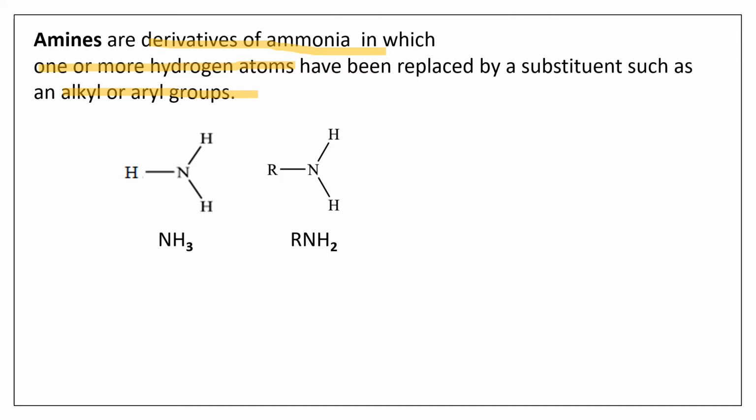So this is RNH2 I have written. So here it is NH3, right? There are 3 hydrogens linked, whereas here it is RNH2, which means one of the hydrogen atoms linked to the nitrogen in ammonia has been replaced by another group. So NH3 becomes NH2, and in place of this, there is one R group. Now what is this R group? R group can be any alkyl or aryl group.